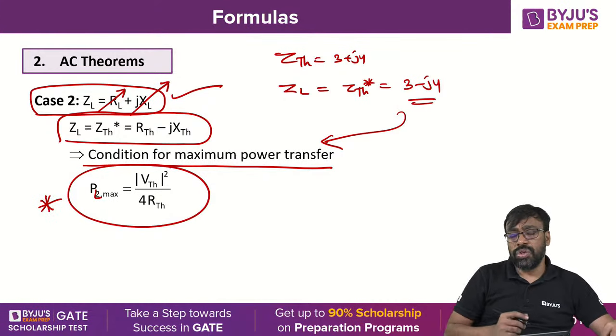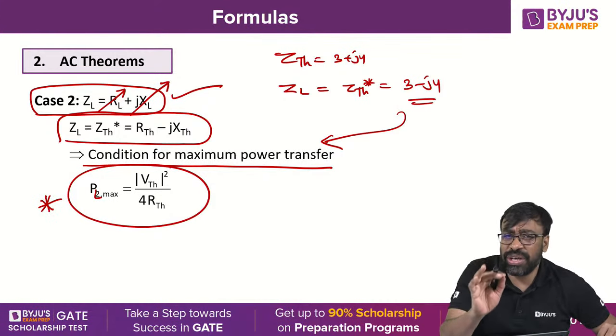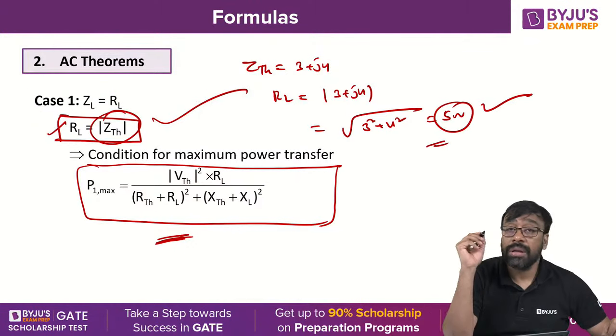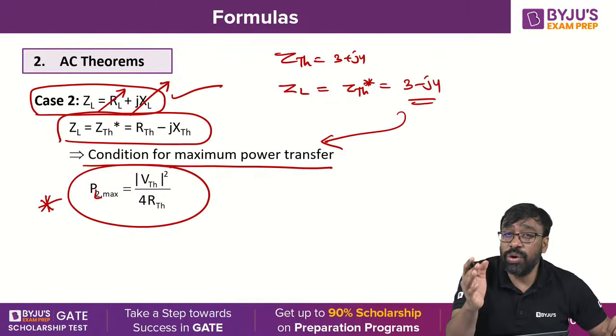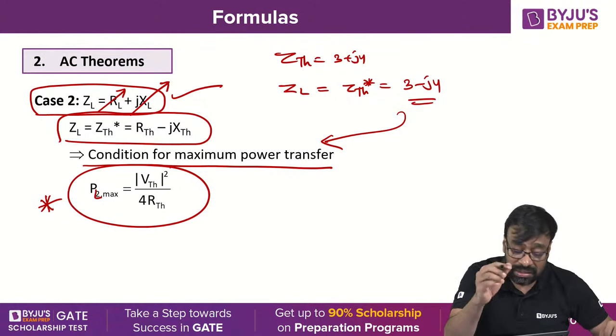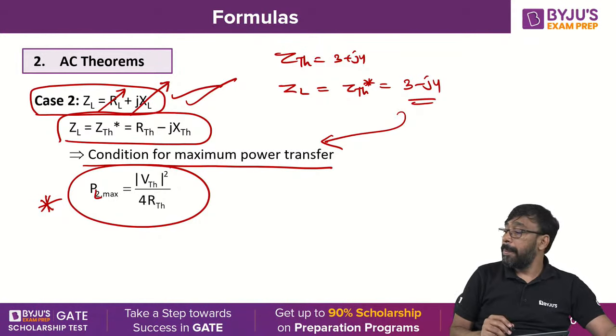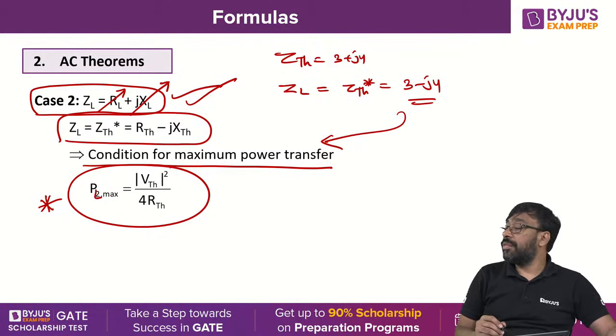So in AC circuits, you must immediately check whether the load consists of a pure resistive element, then use this formula. If the load consists of both variable resistance and variable reactance, then use this formula. Clear, all of you? Okay? Very good.